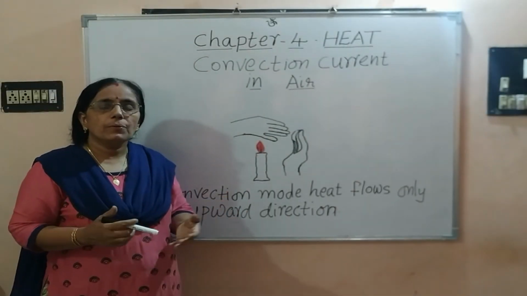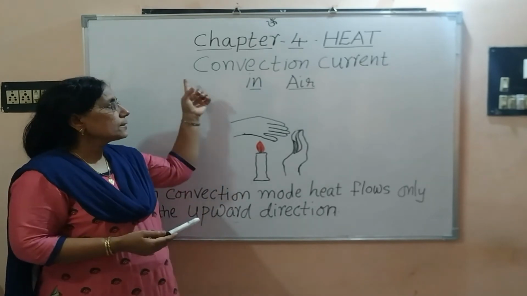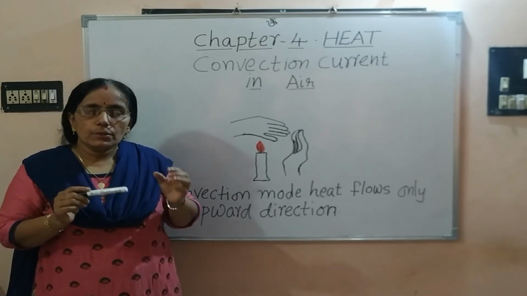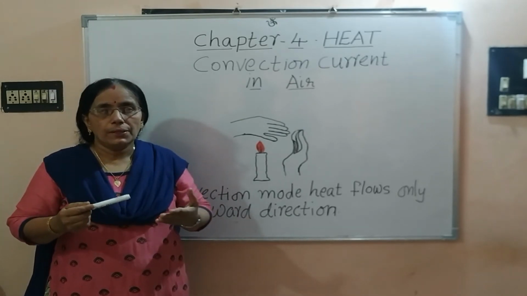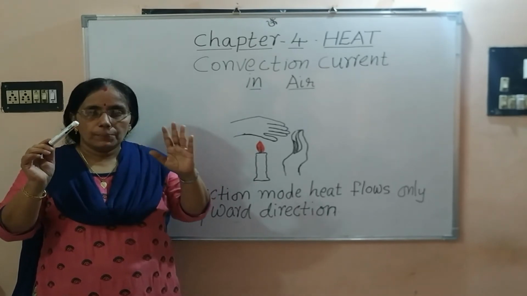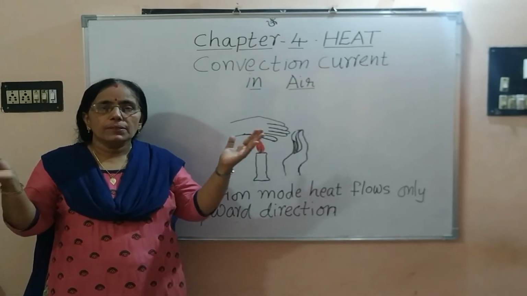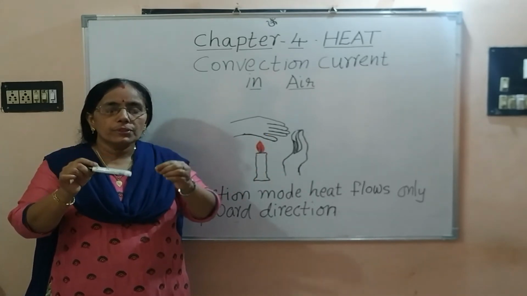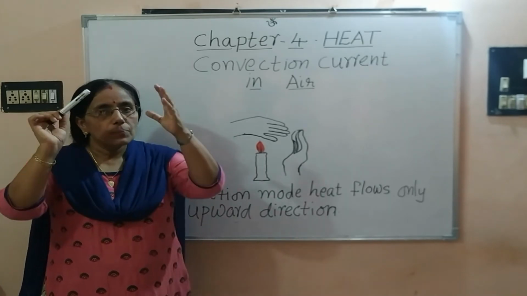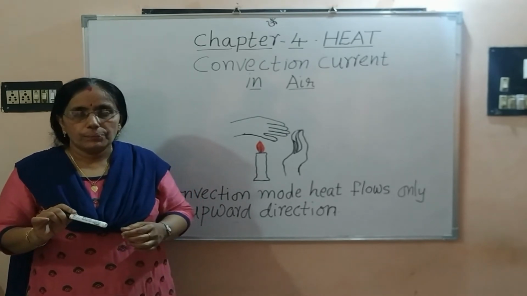Now let's find out how the heat travels in air, that is, convection current in air. Here also the particles of the air which are nearer to the heat source get heated up faster. They rise upward as they expand. But the air particles from the other sides move towards this empty space. They also get heated up and move in the upward direction. This will continue.